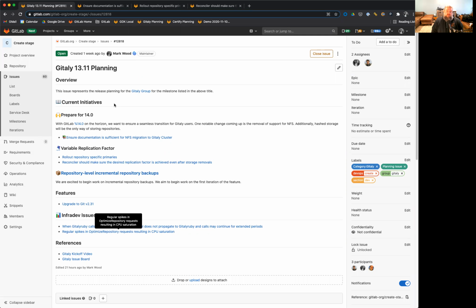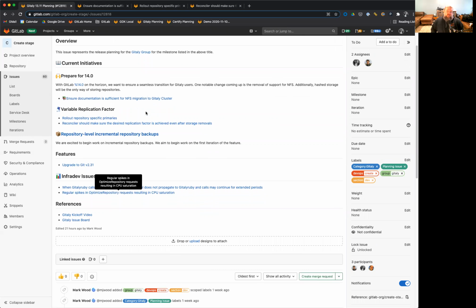Because of that, one of our big things we want to make sure happens is we want to ensure the documentation is up to date and there's a very clear migration path. So we're working toward that here in 13.11 with the idea of being able to release that into the release post for the 13.11 release post and give everybody a full month during the 13.12 release cycle to ensure that they are migrated if they so desire.